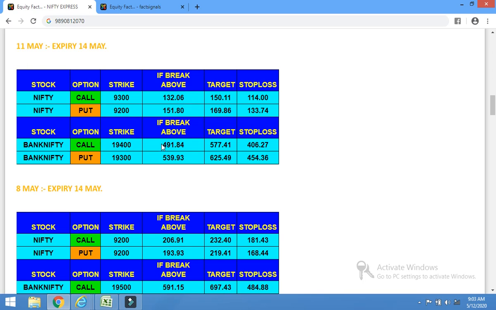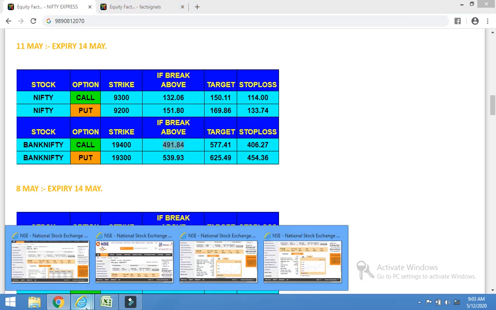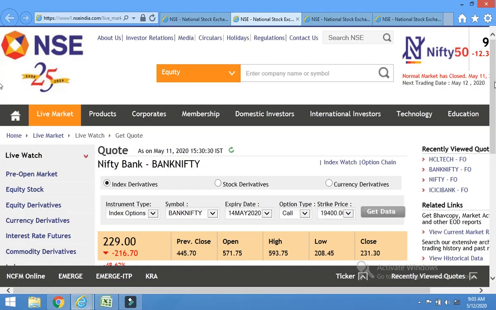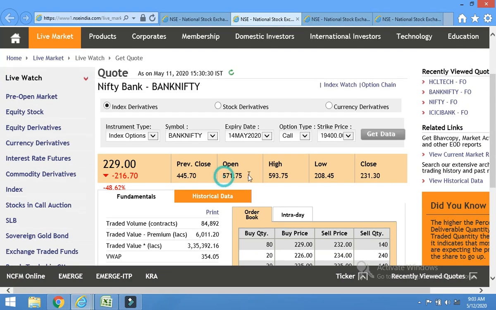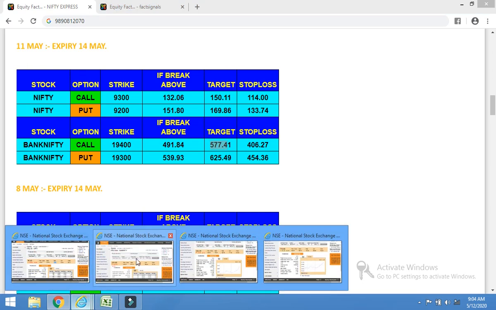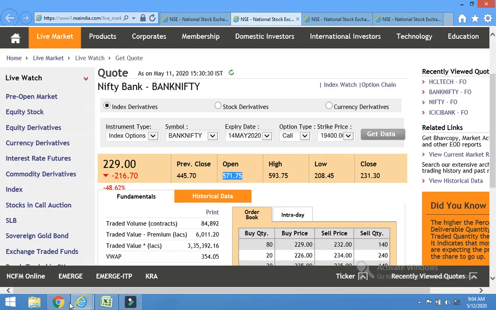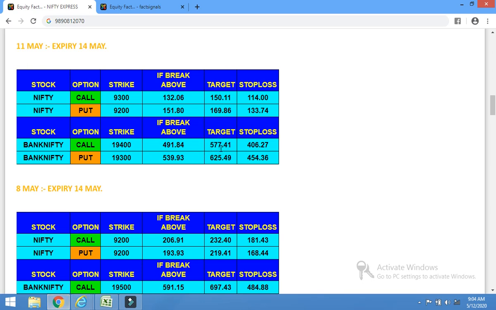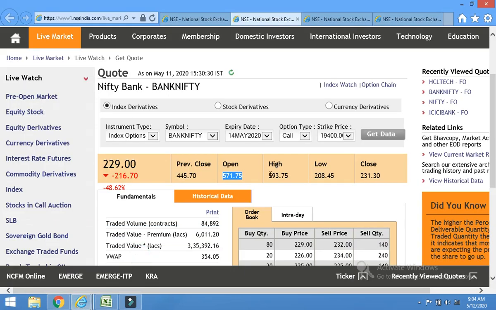In Bank Nifty call 19,400, you can see the open was 571.75. This is call 19,400, this is data for 11th May, and you can see here the entry price is 491, but the target is 577. It opened around 572, 572 was the open, and the target was 577. So within the first 5 minutes the target was hit. The target was hit within 5 minutes.